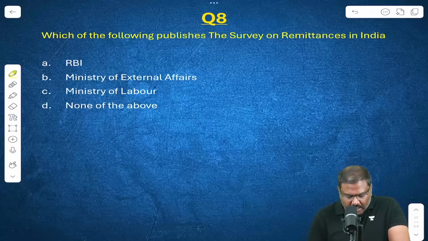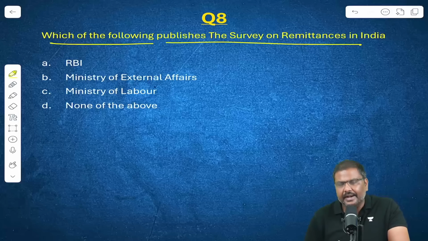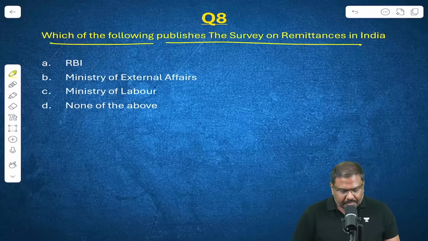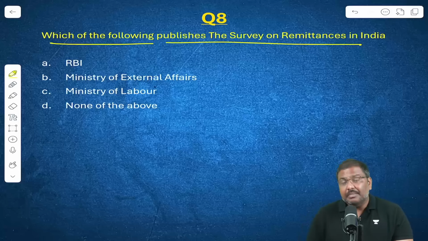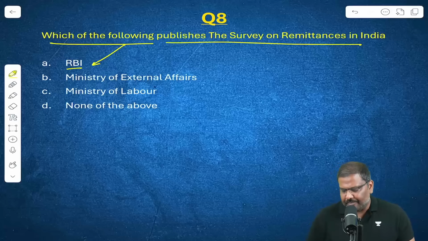Question number 8. Which of the following publishes the survey on remittances in India? Is it RBI, Ministry of External Affairs, Ministry of Labor, or none of the above? Right option for the question number 8 is the Reserve Bank of India.